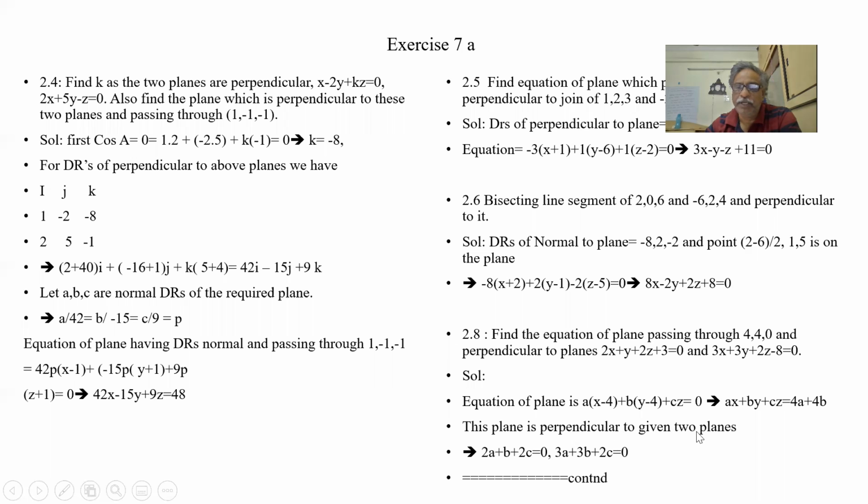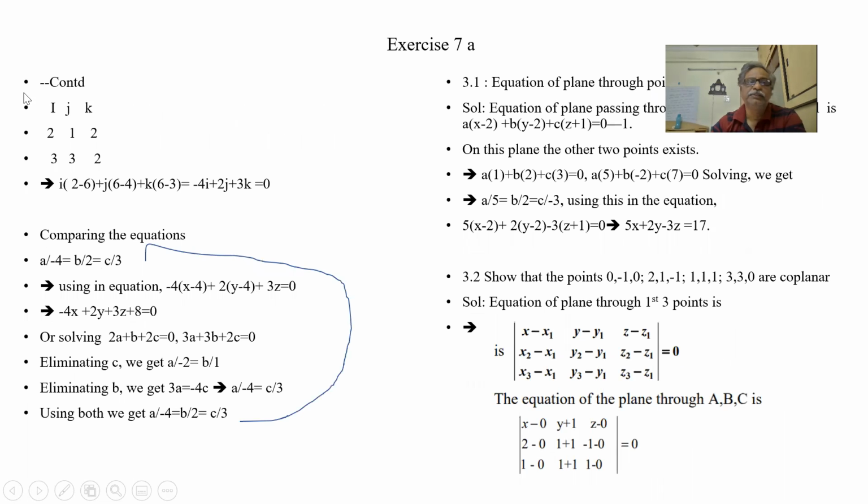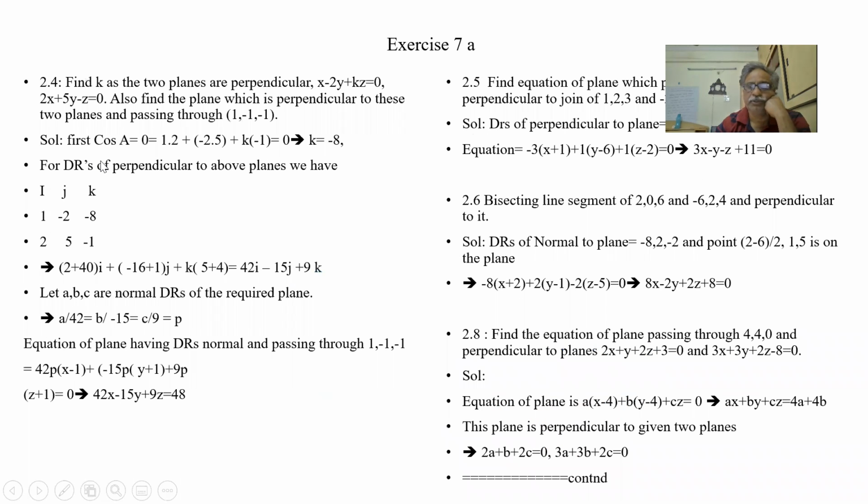This plane is perpendicular to these two given planes. So what are the DRs of the perpendicular line? 2, 1, 2 and 3, 3, 2. So when we do the cross product of this plane and this plane, what I'm getting? 2a plus b plus 2c is equal to 0. 3a plus 3b plus 2c is equal to 0. Now I'm solving this with i, j, k, 2 1 2, 3 3 2. What is this 2 1 2, 3 3 2? This is 2, 1, 2, 3, 3, 2. I'm solving for A, B, C here.